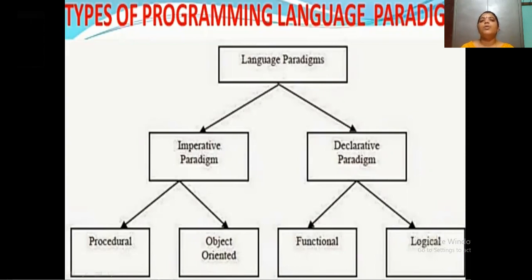We just need to specify the function name so that it can be operated and gives us the output. For the function driven paradigm, the example is SQL programming. For logical paradigm, the example is Lisp.